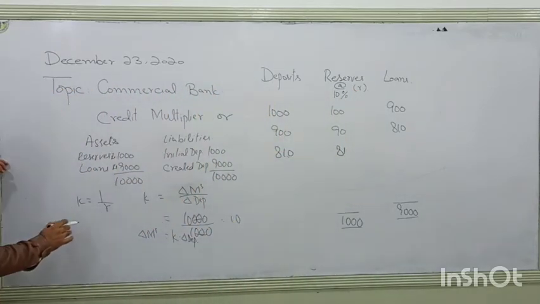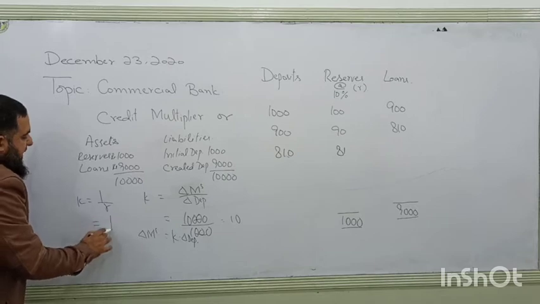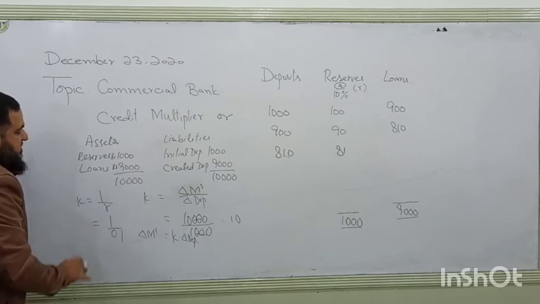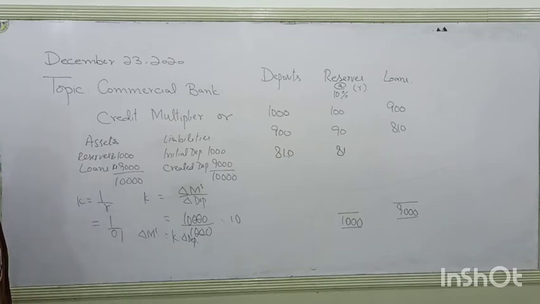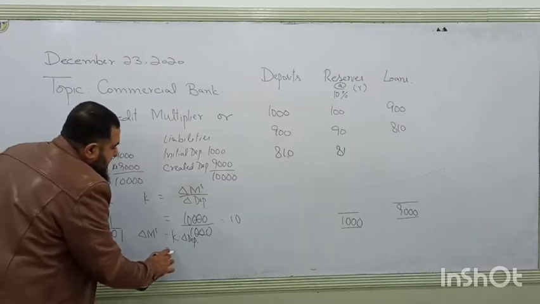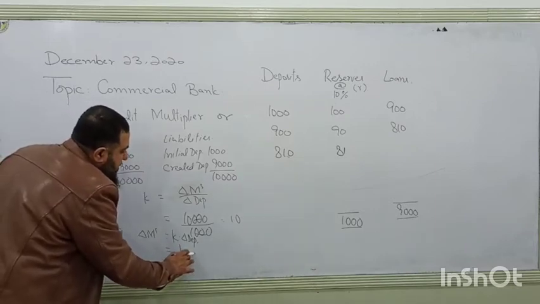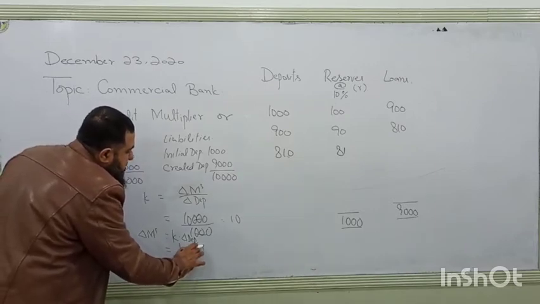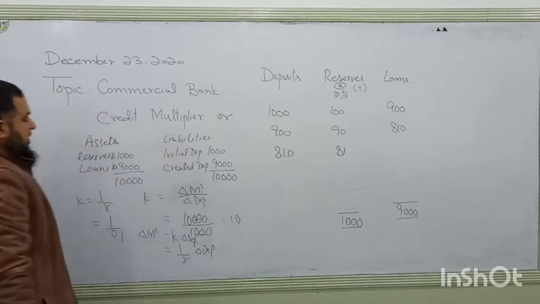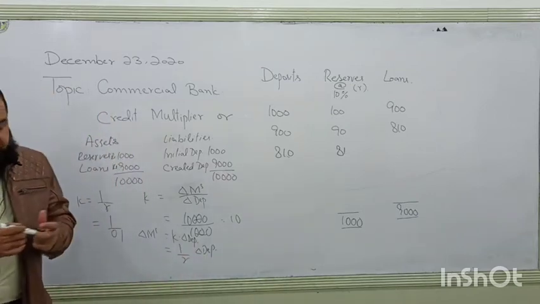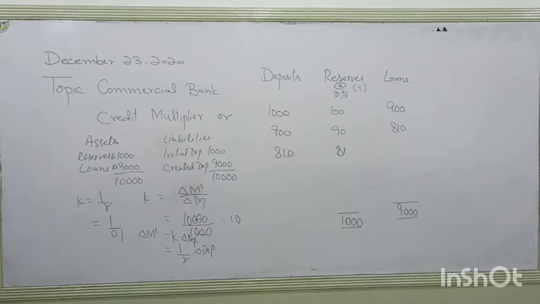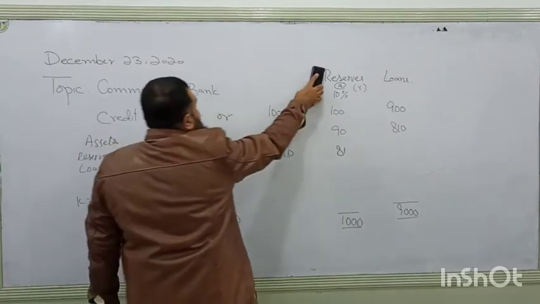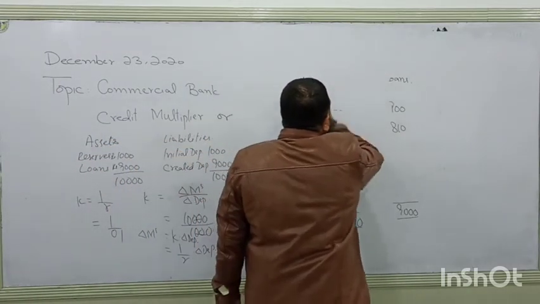What is the reserve ratio in our case? That is 10%, or 0.1. So K is 1 over R, into change in deposits. If R is 10%, what will be the value of the multiplier?